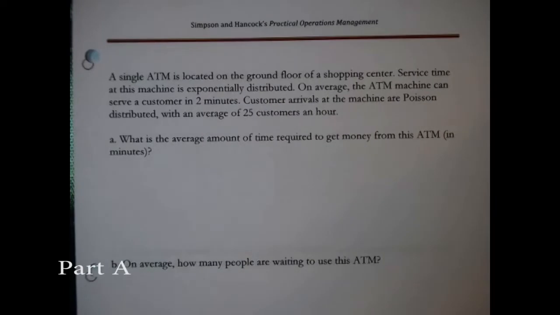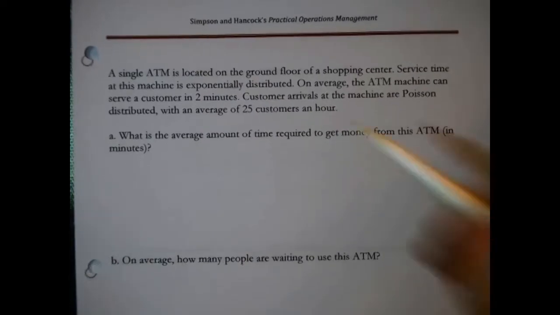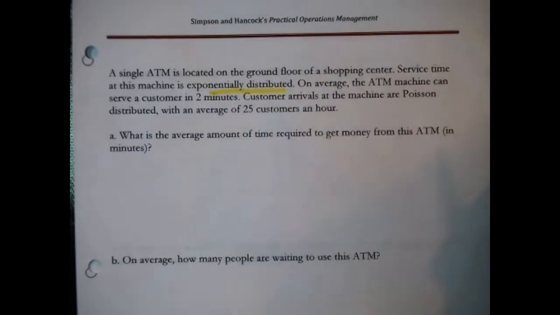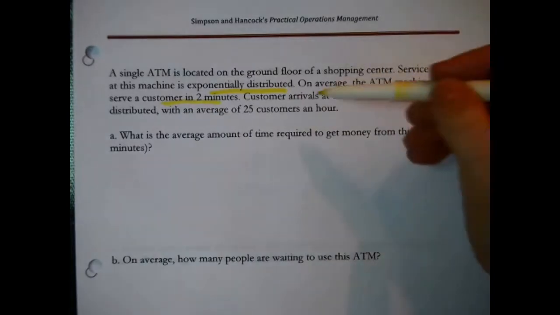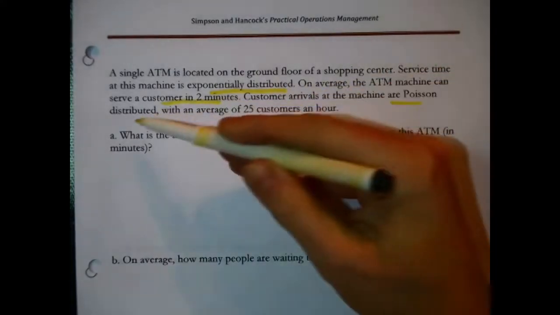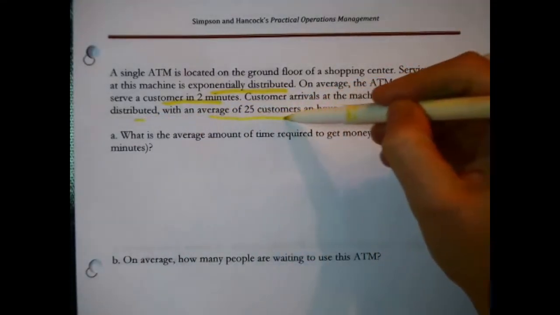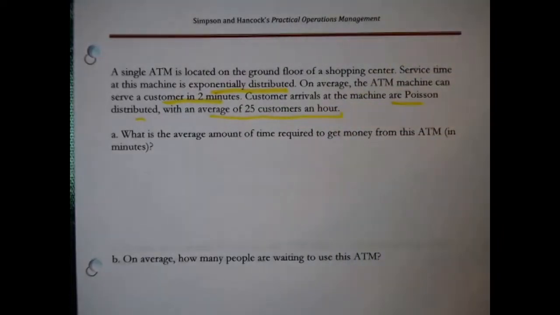A single ATM is located on the ground floor of a shopping center. Service time for the machine is exponentially distributed. On average, the ATM can serve a customer in 2 minutes. Customer arrivals at the machine are Poisson distributed with an average of 25 customers an hour.